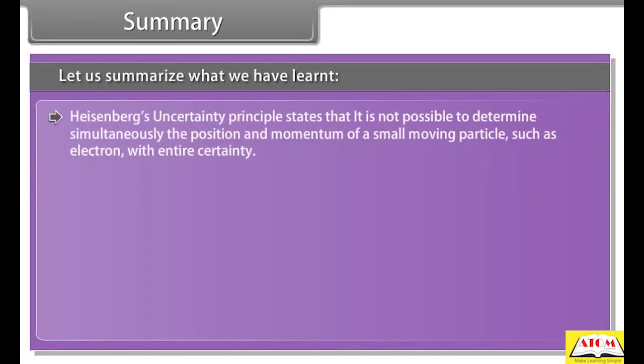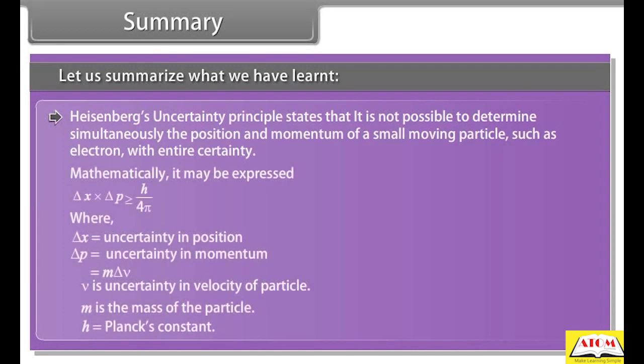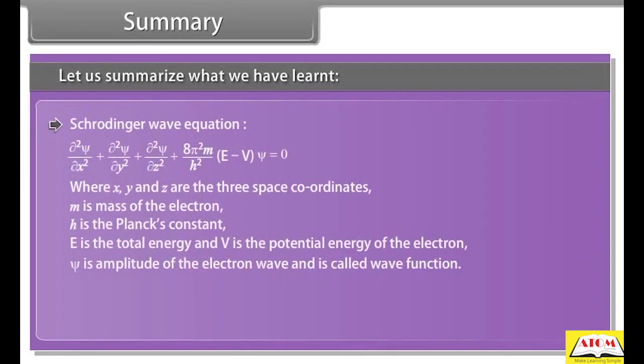Heisenberg's uncertainty principle states that it is not possible to determine simultaneously the position and momentum of a small moving particle, such as an electron, with entire certainty. Mathematically, it may be expressed as shown. Schrödinger wave equation, where x, y and z are 3 space coordinates, m is mass of electron, h is Planck's constant, E is the total energy and V is the potential energy of the electron. Psi is amplitude of the electron wave and is called wave function.